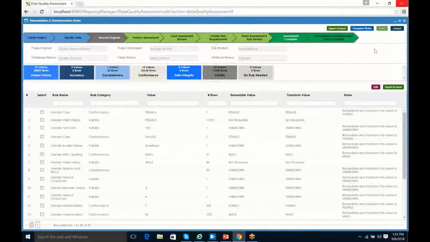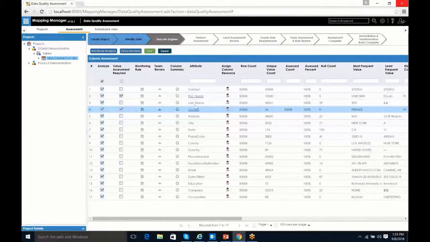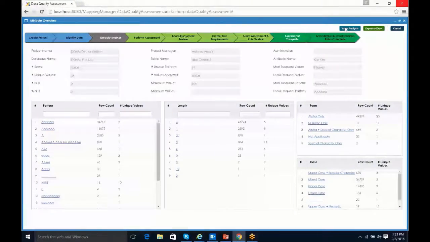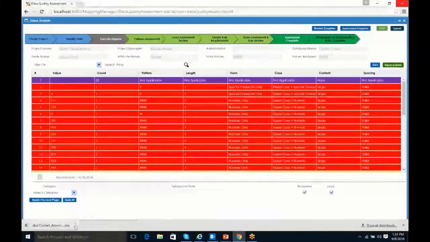I can also, now that I've closed that, come back out, and let's say I want to do the same thing, but for my assessment. Let's back all the way out because I didn't show you that. So if we come back into our assessment itself, we can come up to the value level. Here, if I wanted to share this assessment with somebody, I can export it again to Excel. I'm going to open that up so you can see it.